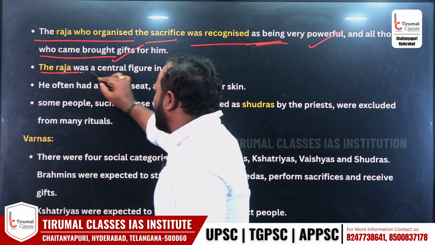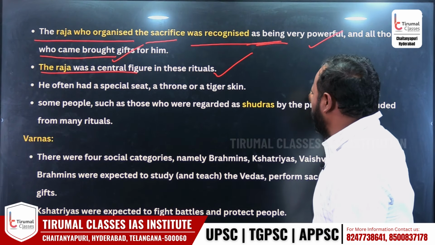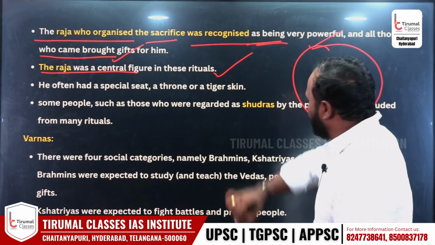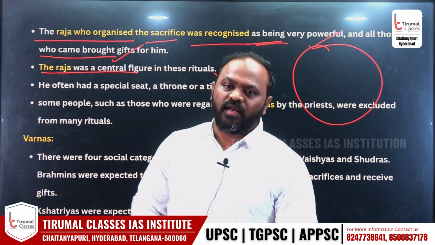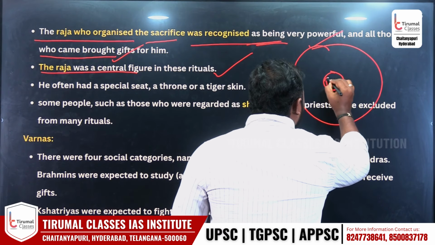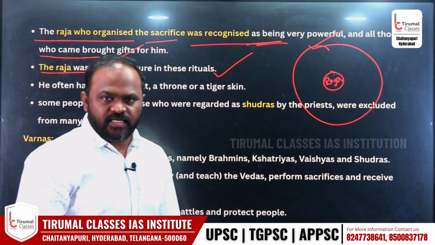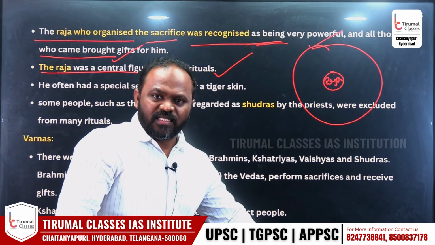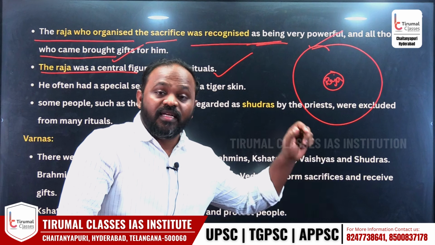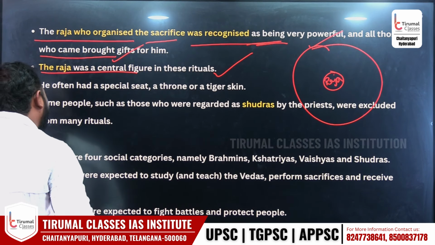Next, the Raja was a central figure in these rituals. For example, there was a yajnam or any kind of yagam. Here the central figure is the Raja. All these big sacrifices are performed by priests, but who is the central figure? The Raja, the king or ruler, is the central figure.